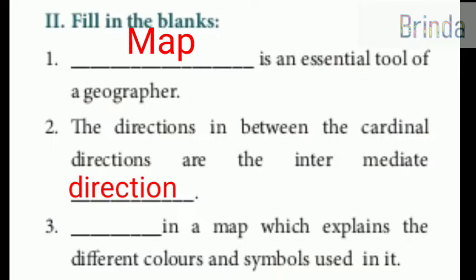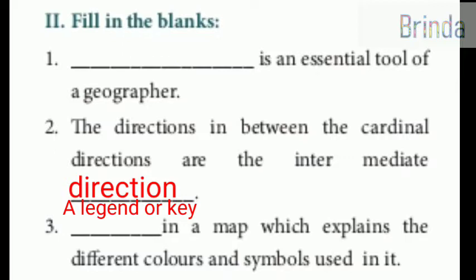Third one, dash in a map which explains the different colors and symbols used in it. So the blank is a legend or a key. We call it a key. Blue means water, green, we mention the colors, right? So key in a map which explains the different colors and symbols used in it.